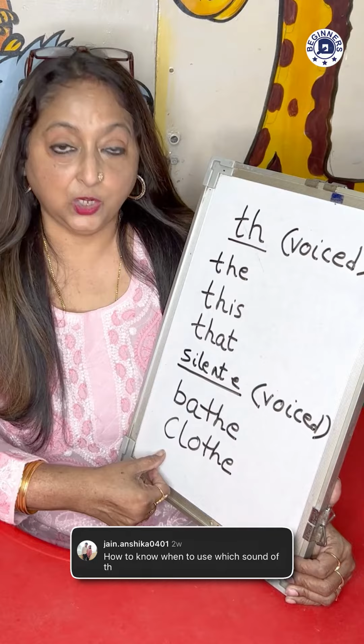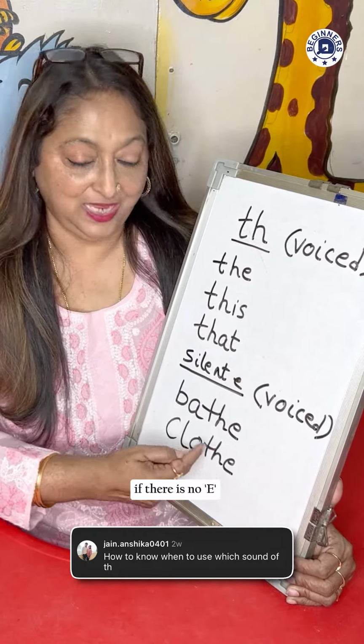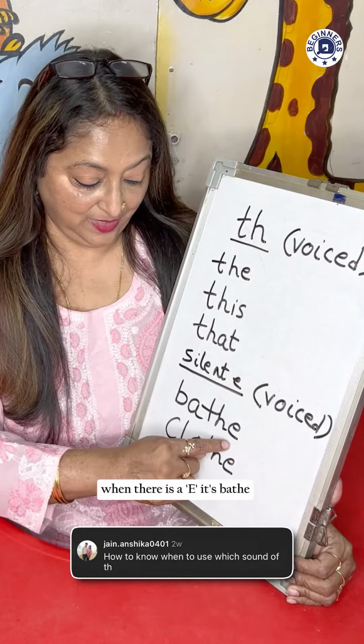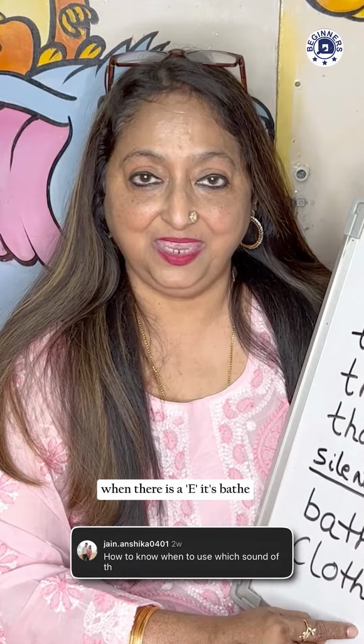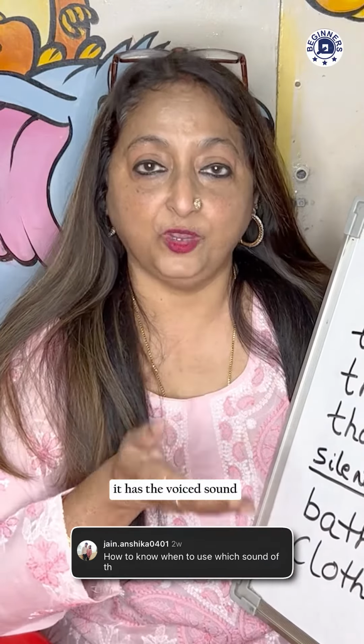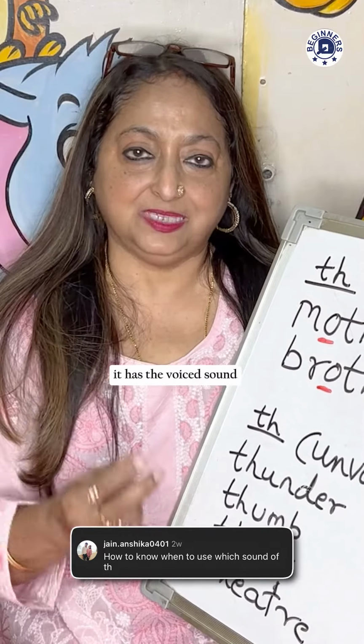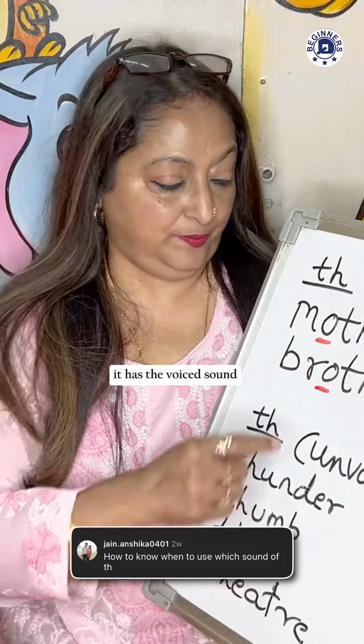Bathe, clothe. If there is no E, it is bath, cloth. But here, when there is an E, it's bathe. It has the voiced sound. When TH comes between two vowels, it has the voiced sound.